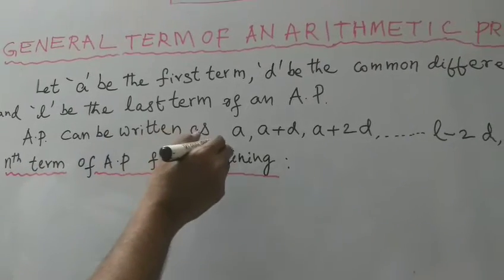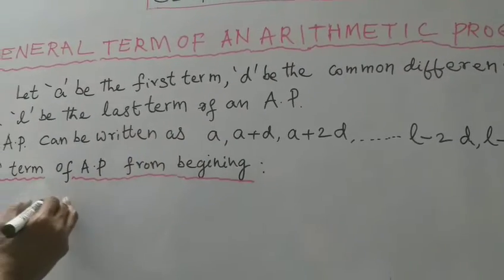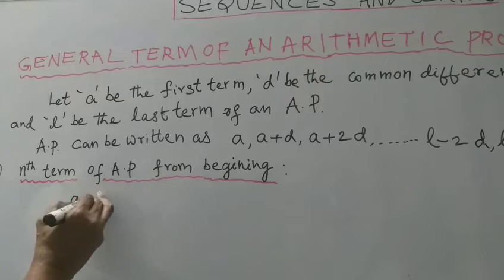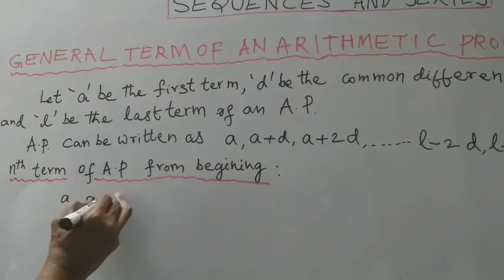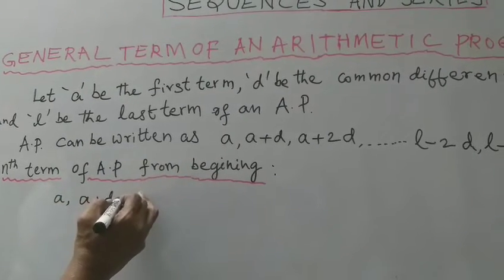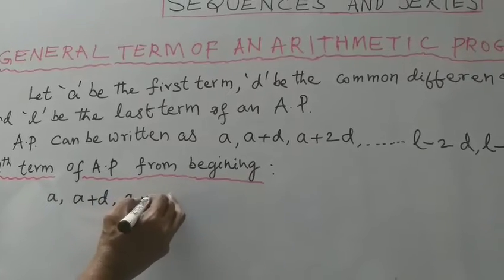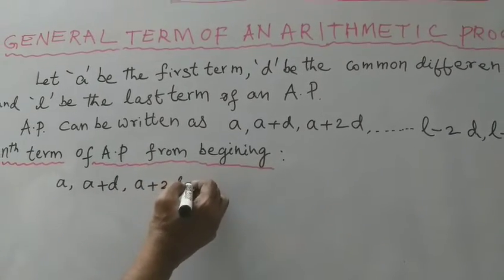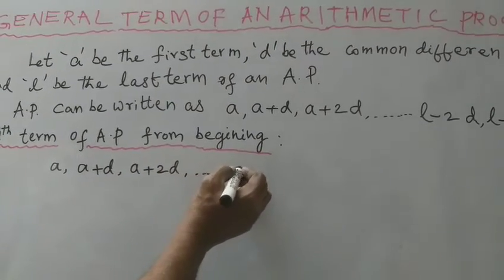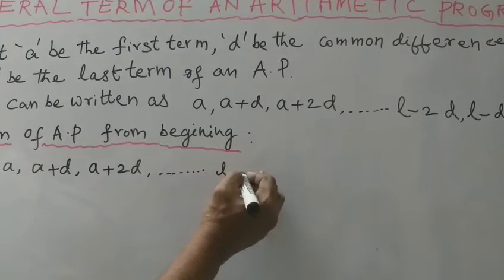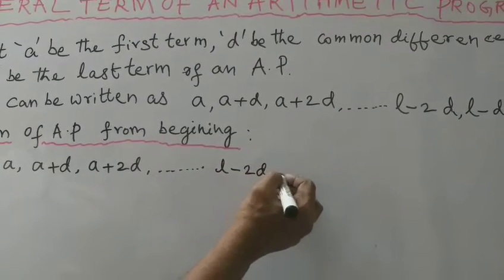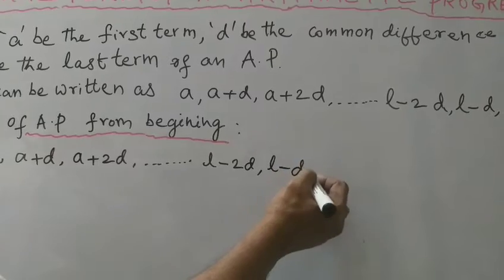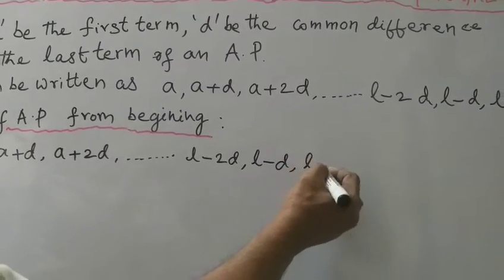The given terms are a, a plus d, a plus 2d, and so on, l minus 2d, l minus d, last term l.